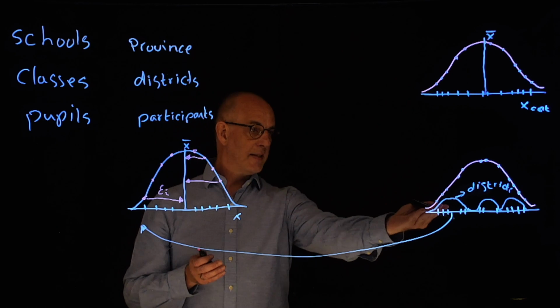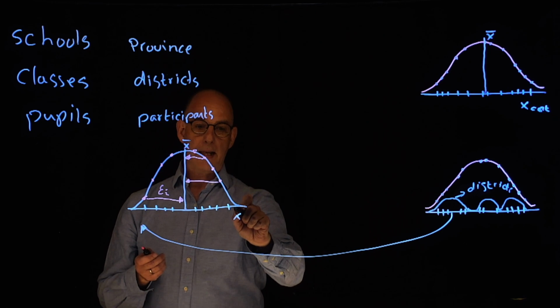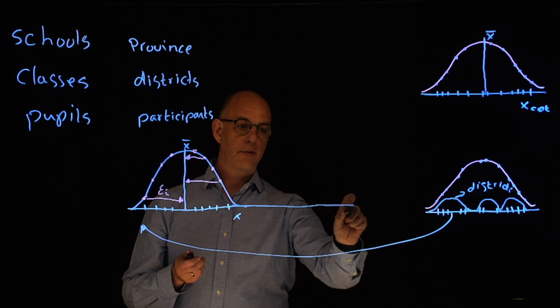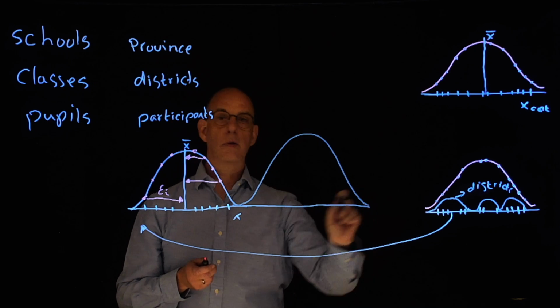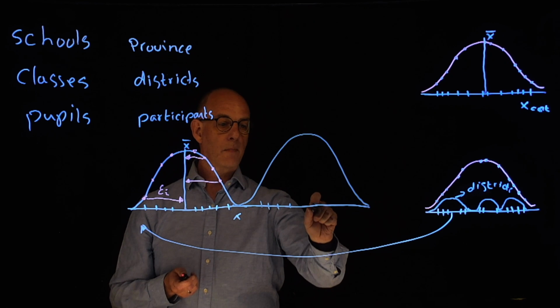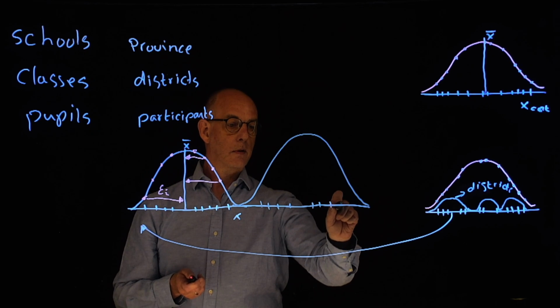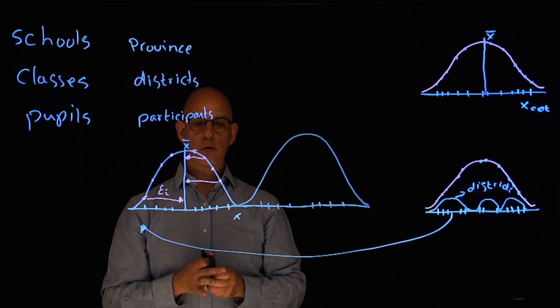But as we have seen, there are multiple districts. So we can extend this graph and assume that we have a second district. Of course, we can copy the whole procedure we did in the first district.